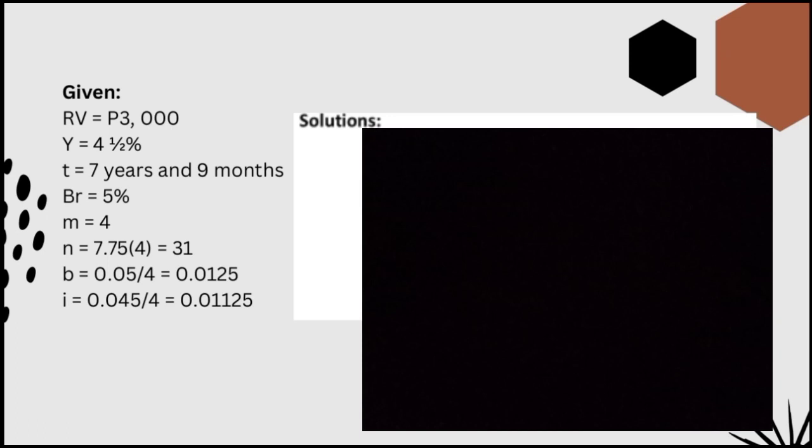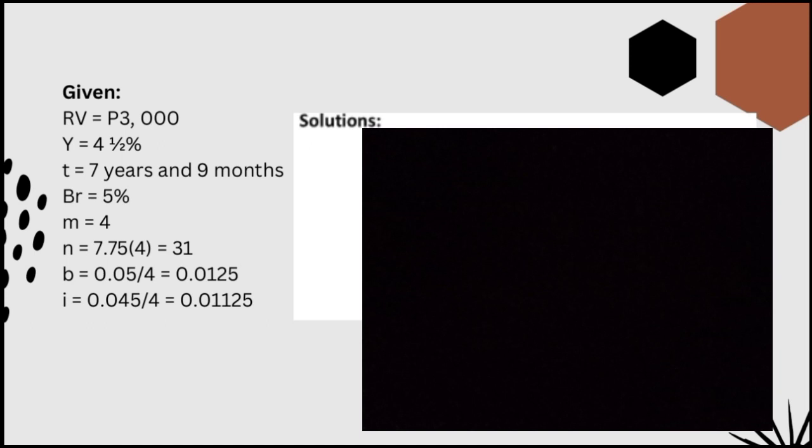So, first, ang hanapin natin is yung RV, which is redemption value of the bond. So what is it? It is a 3,000. So sa Y naman, equivalent to yield rate, which is 4.5%. So ang T natin is 7 years and 9 months. So ang BR natin, which is bond rate, it is a 5%. So ang M, 4, and ang N natin is 7.75 times 4 is equal to 31.